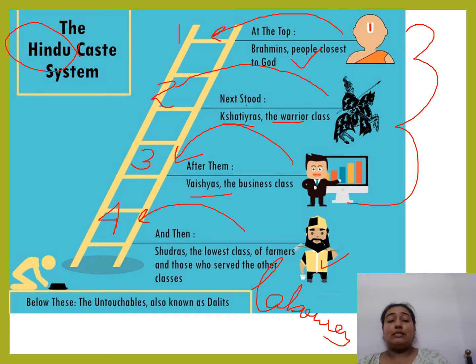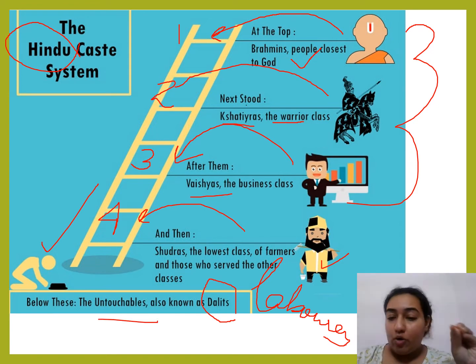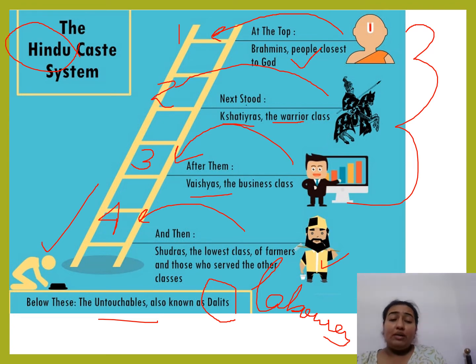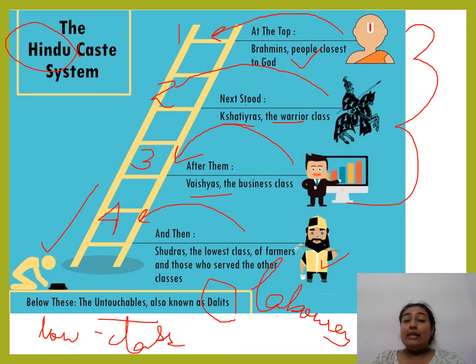Now beyond this, the fifth one was the untouchables. They were also known as Dalits. As the word suggests, untouchables, people looked down upon them, no one used to talk to them. They were known for only low class work being done by these people. So this was the category we had seen in the Hindu caste system.